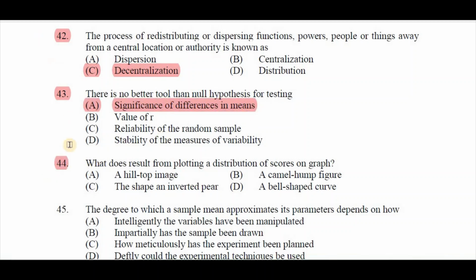Question number 44. What does result from plotting a distribution of scores on graph? A. Hilltop image, B. A camel hump figure, C. The shape of an inverted pair, D. A bell-shaped curve. Right answer is D. A bell-shaped curve.